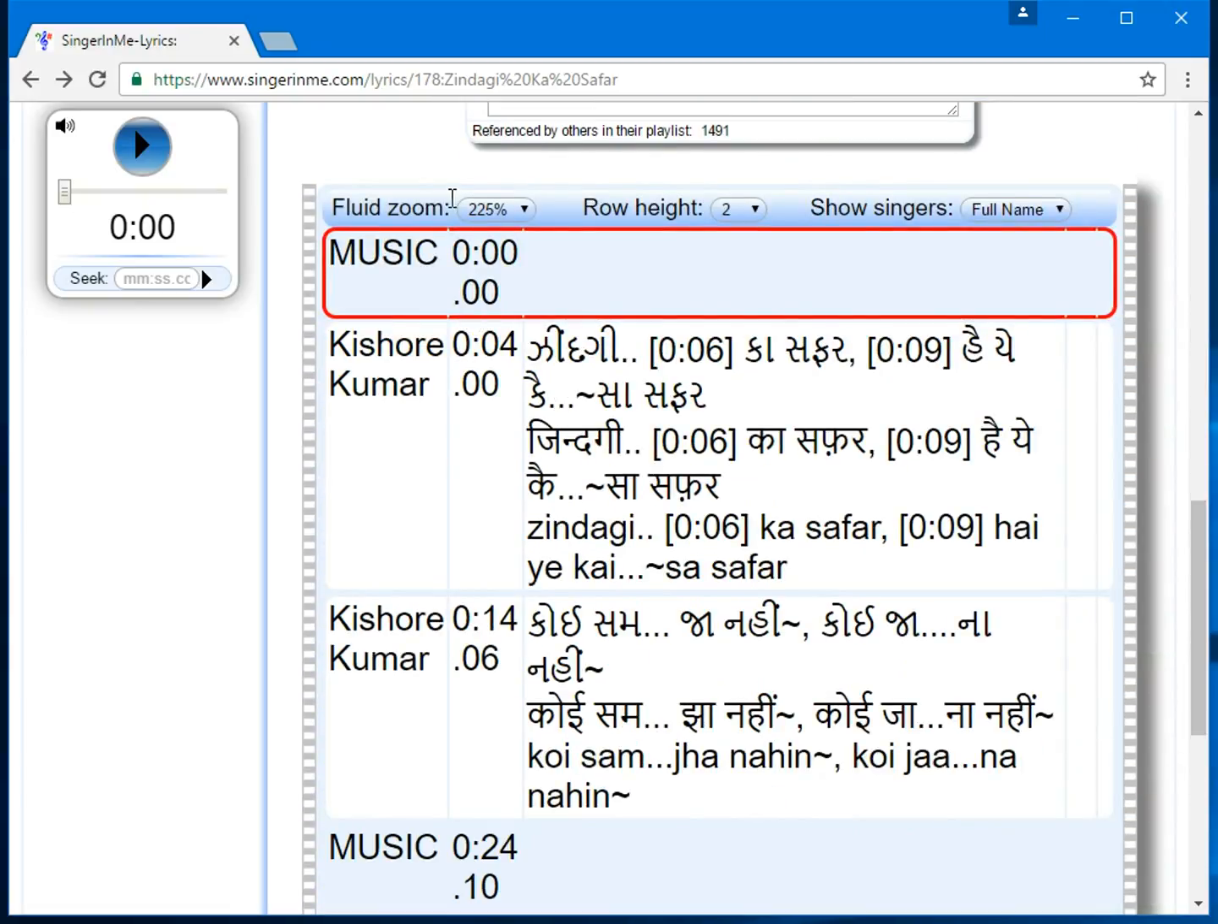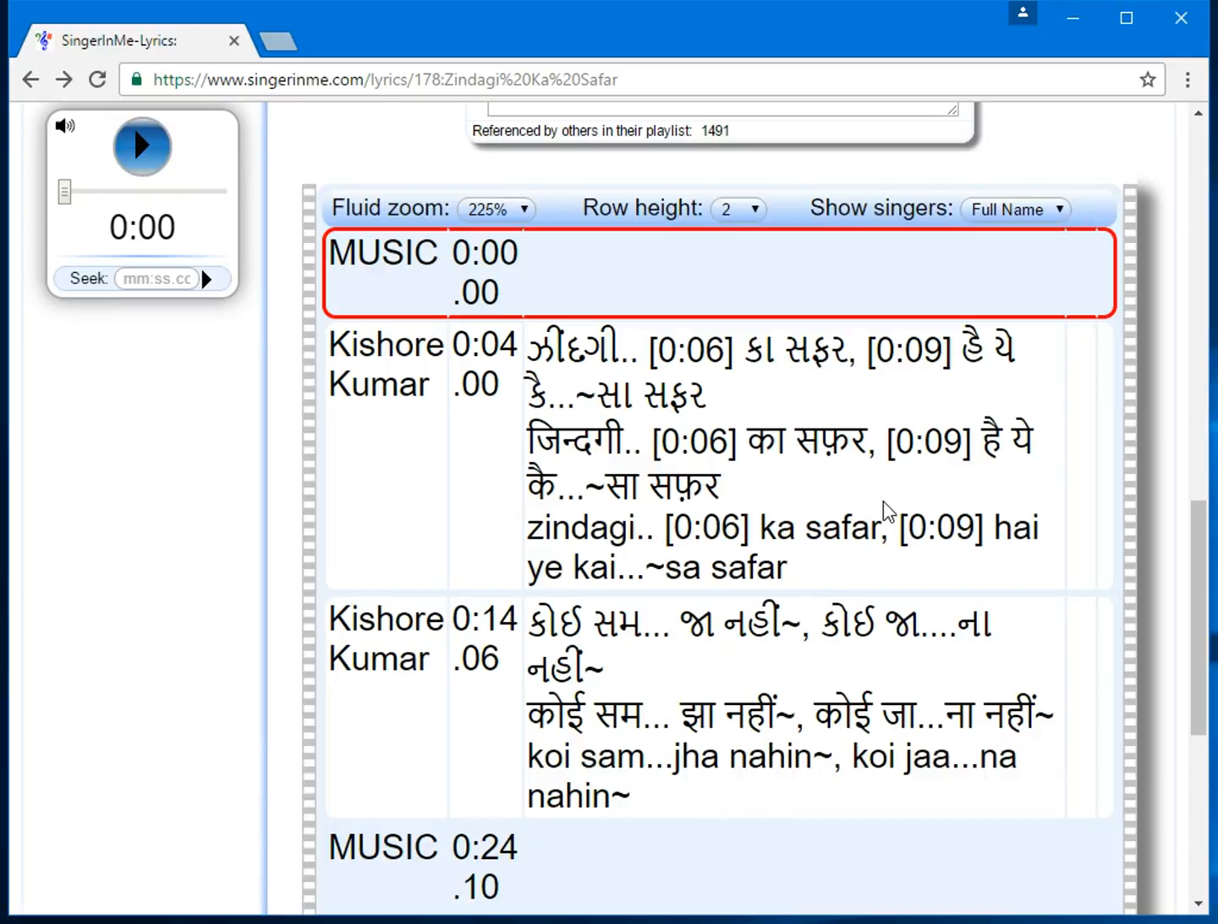Briefly, let me show you how the features fluid zoom, row height, and show singers work. All of these features affect the lyrics area. Fluid zoom. With fluid zoom, you can magnify the lyrics without having to worry about the lyrics getting chopped. Especially when singing a duet or using a smartphone or a tablet, you can magnify the lyrics and assure that the lyrics are fully visible for both the singers from a distance.